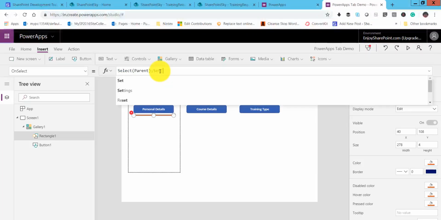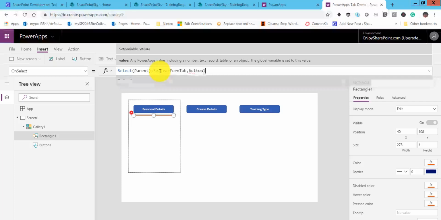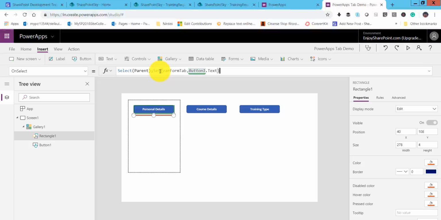So we will take set, and I will take a variable as var form tab, and on this, if you'll see here, I will take the value of this button. So in our case button, it is button 1 dot text. So basically this is the text that we will take in this variable.